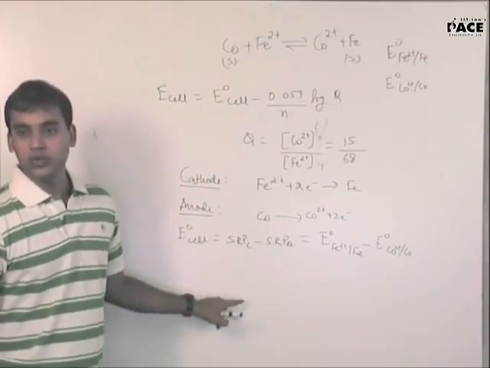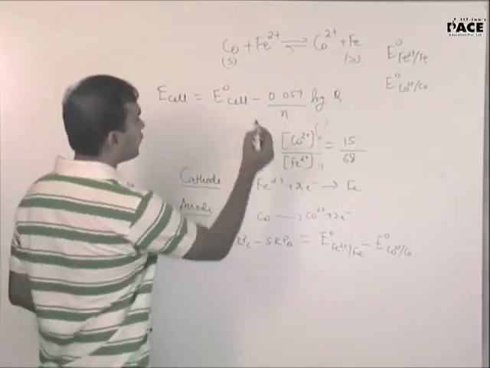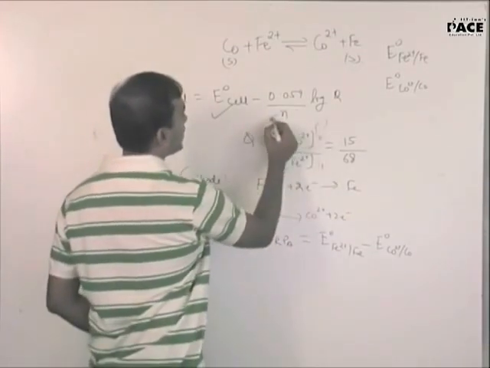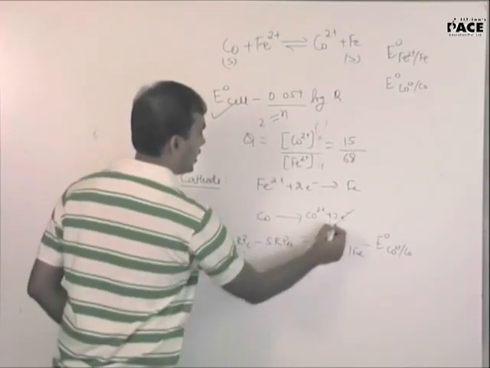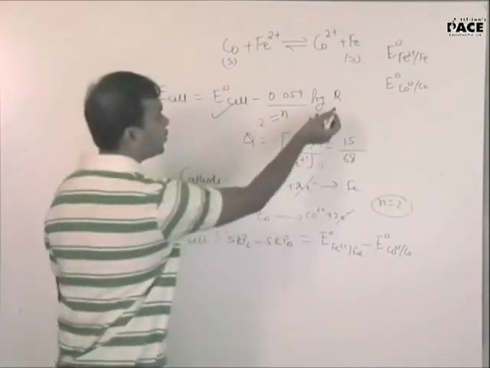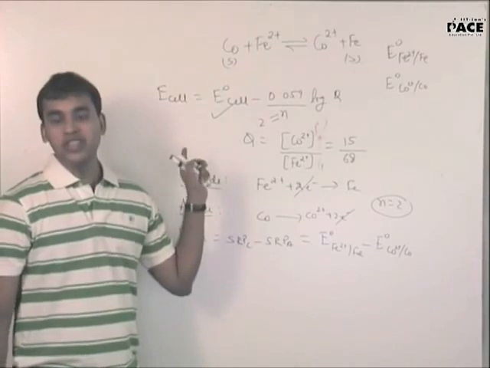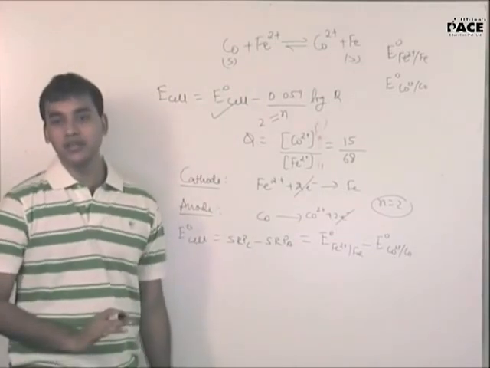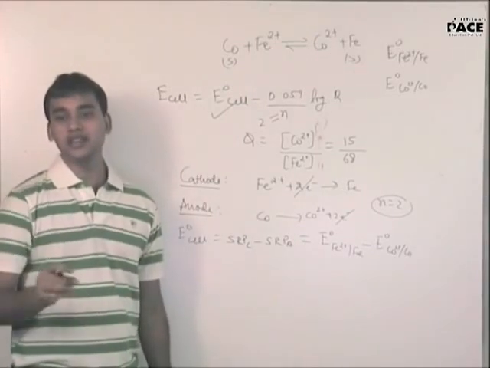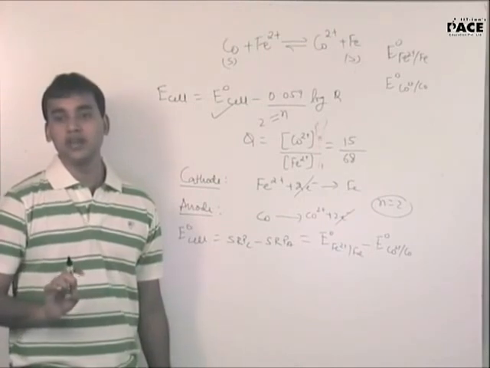Is it clear to you? So now you have got this value, you know what is n. What is n in this case? 2. The electrons cancelled. You know what is Q. You can get the value of E cell. You will see that E cell is just coming out to be positive. You can check your answer, it is just coming out to be spontaneous.